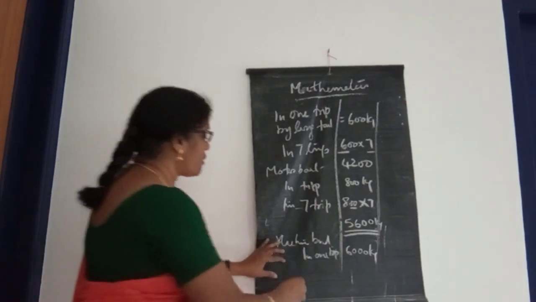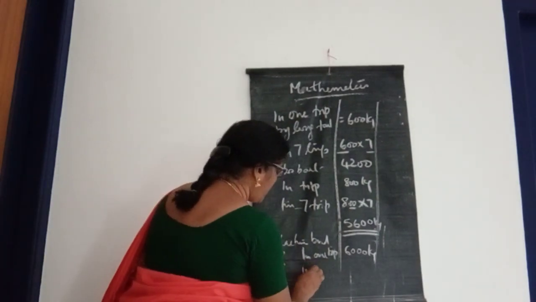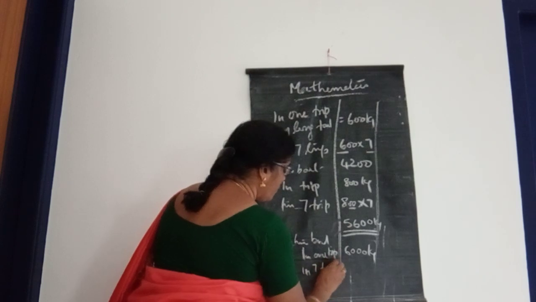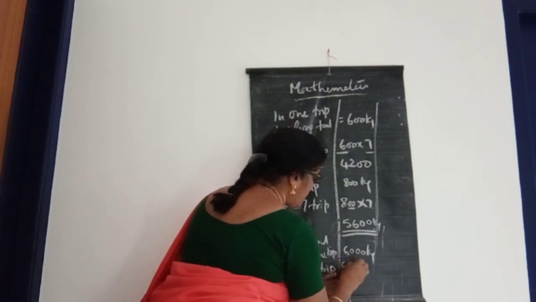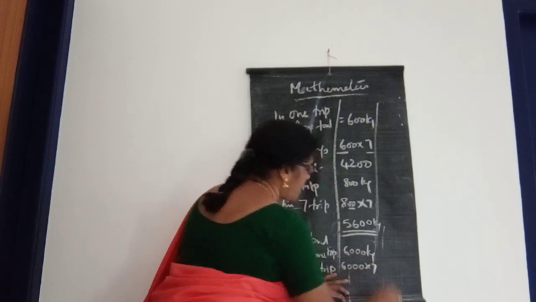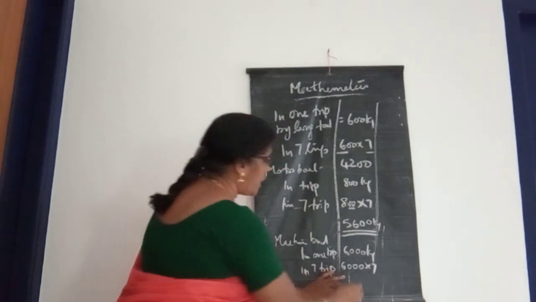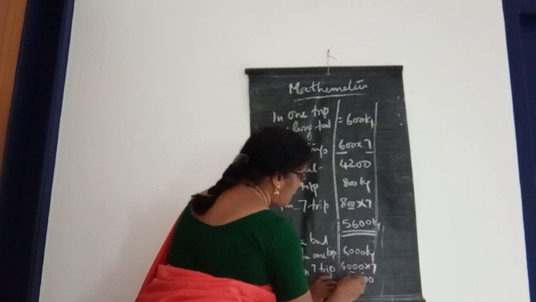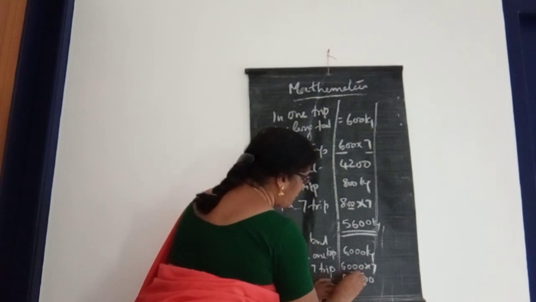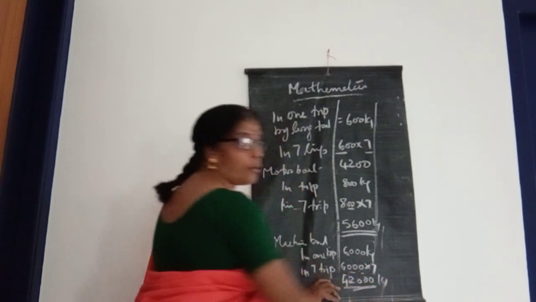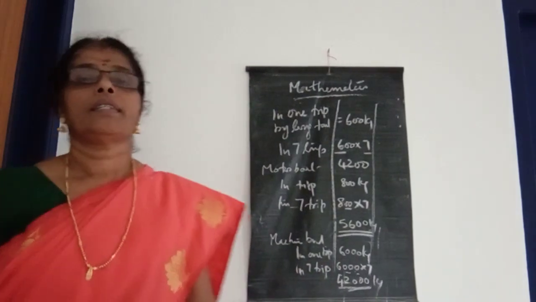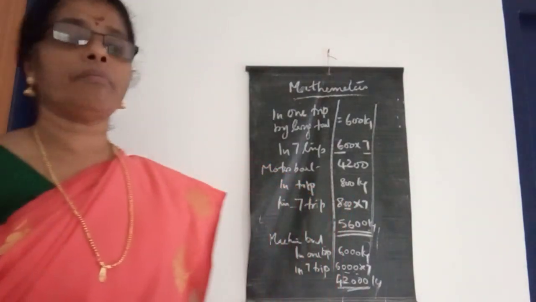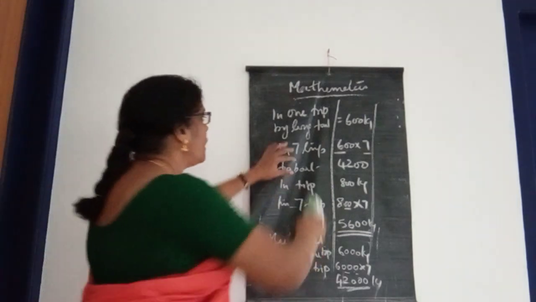In 7 trips it is 6000 into 7. So you can put these 3 zeros, 1, 2, 3, and 6 sevens are 42. Then 42,000 kilogram of fish they brought in 7 trips.